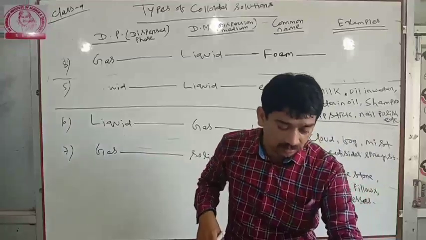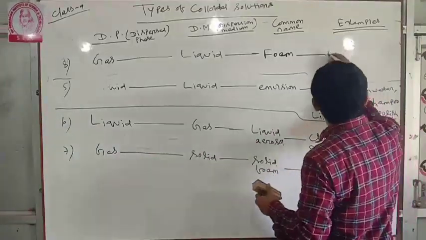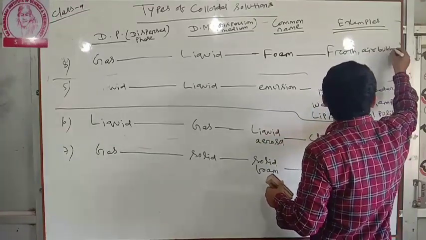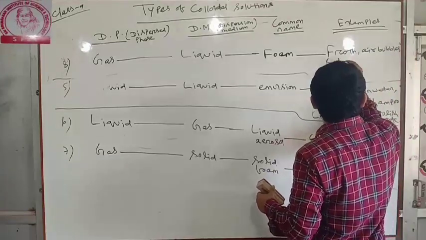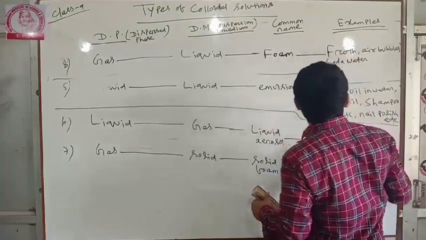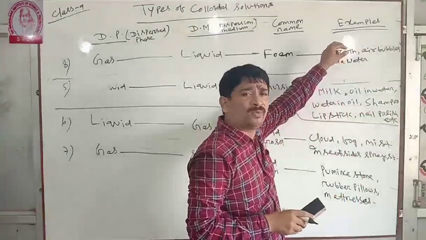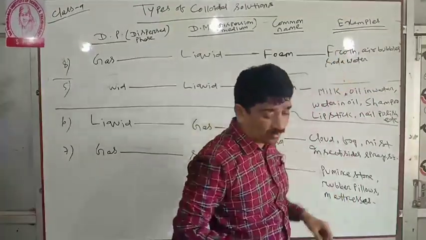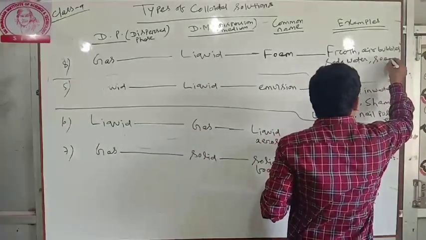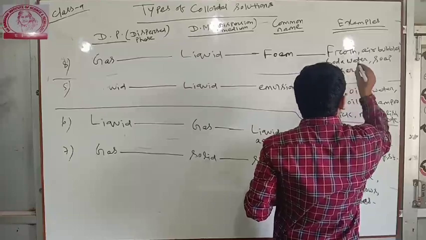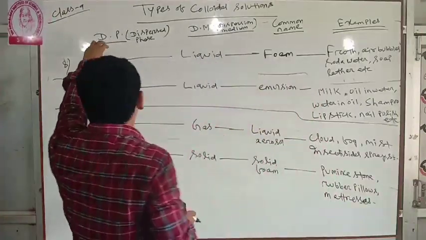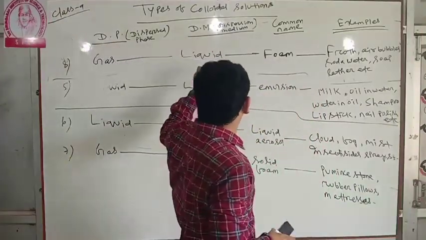Froth, air bubbles, soda water, soap, lather, etc. So these are the examples of foam. In case of foam, the dispersed phase is gas, the dispersion medium is liquid, and the common name is foam.